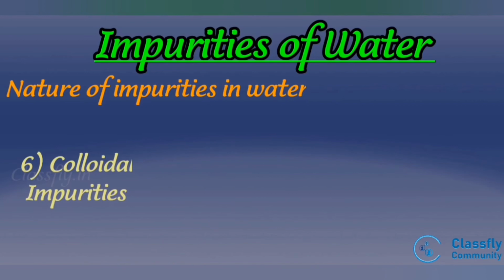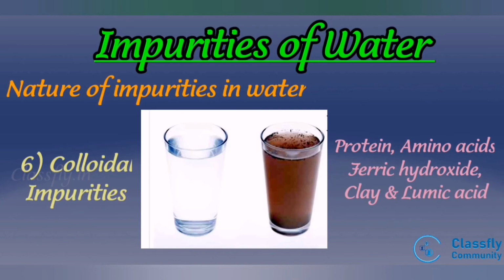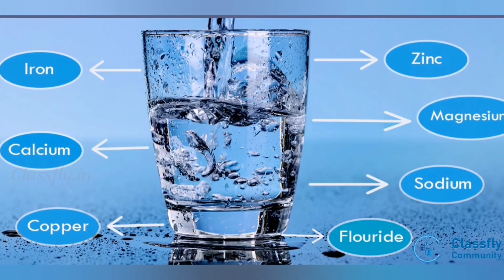Sixth one is colloidal impurities. The solid impurities which are present in water in a finely divided state constitute the colloidal impurities. They consist of protein, amino acid, ferric hydroxide, clay and humic acid. These are removed by coagulation. These are regarding the impurities of water.